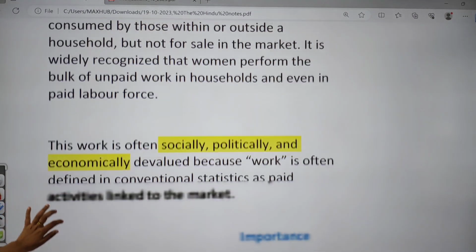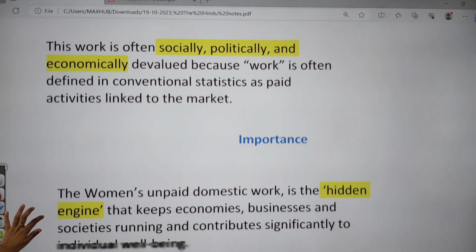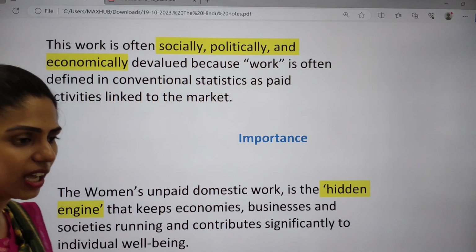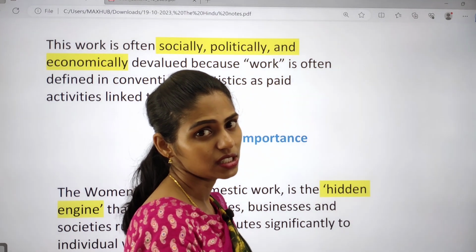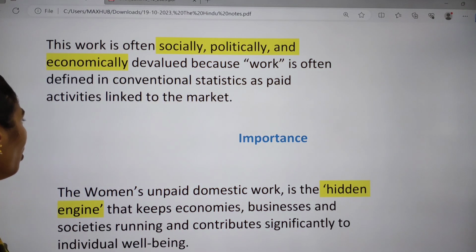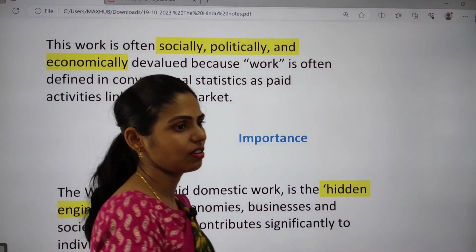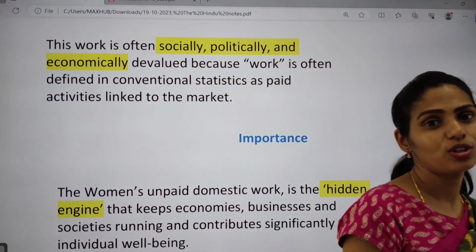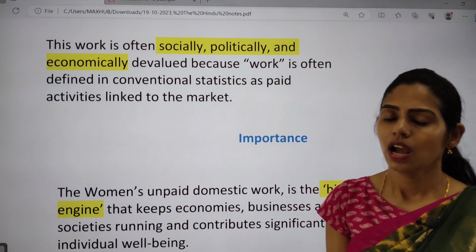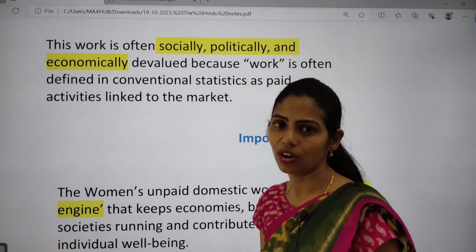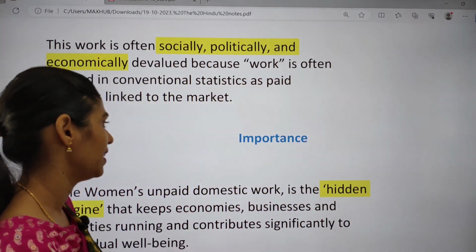So this work is often socially, politically and economically devalued. What is the work done by women in households? That work is devalued and, in conventional statistics, work is often defined as paid activities linked to the market. If you are talking about paid activities, they will be getting money, and because of that, it is connected with the market. But what about the work done by a housewife in the home? It is not accounted for. This is the thing which is mainly said.